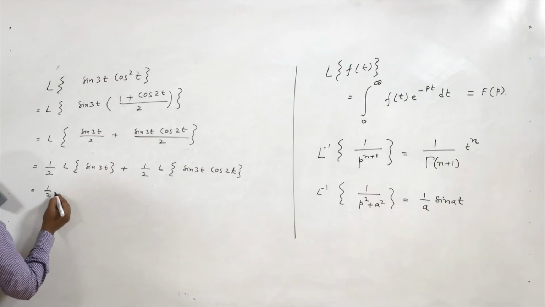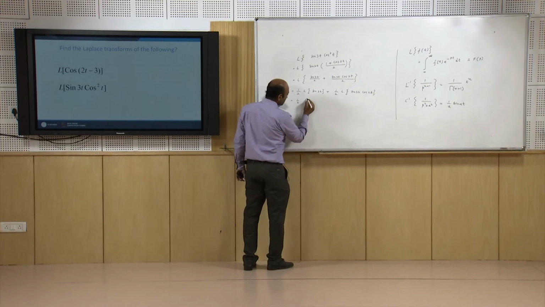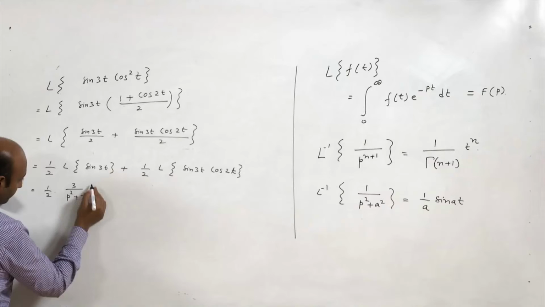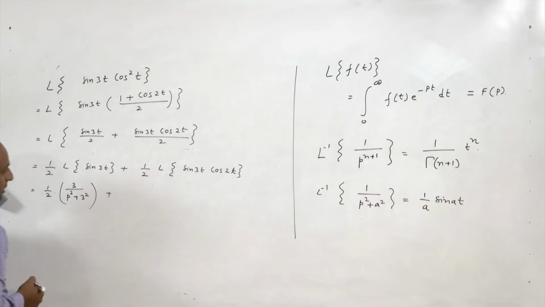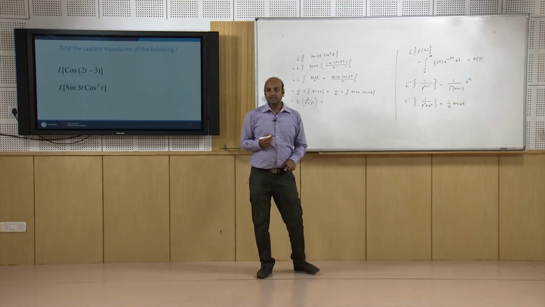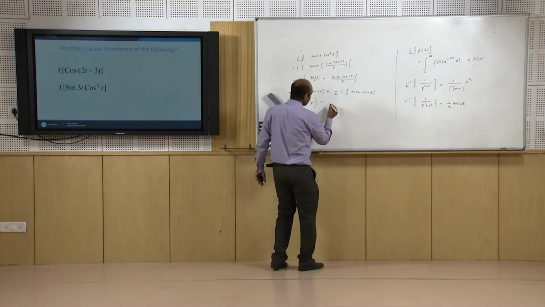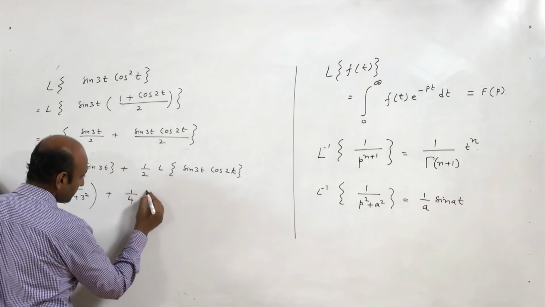So Laplace transform of sin 3t we already know, this is 3 upon p square plus 3 square. Plus, but again we have a problem here, how to find Laplace transform of this. So we multiply and divide by 2 in this expression.